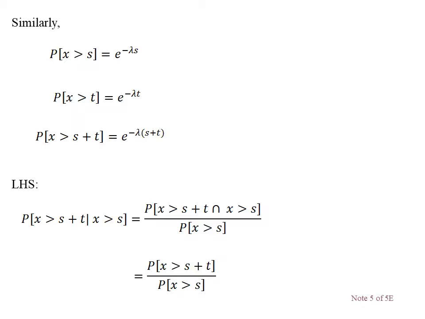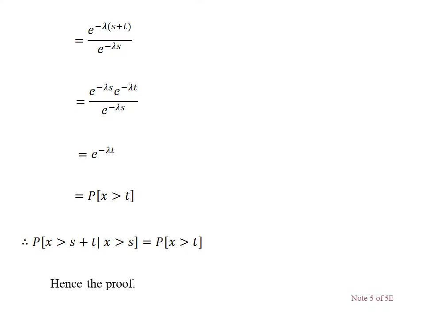Intersection of X greater than s plus t and X greater than s gives the probability of X greater than s plus t, since s plus t is the maximum. For easy understanding, the numerator is the probability of X greater than s plus t, divided by the probability of X greater than s.